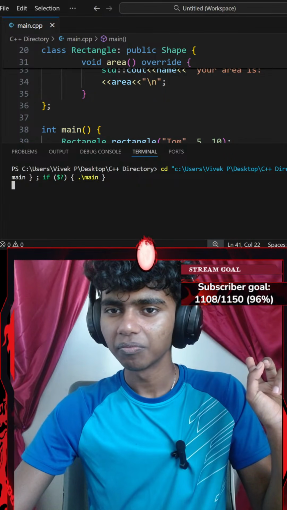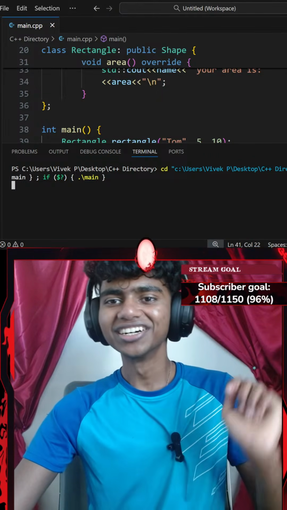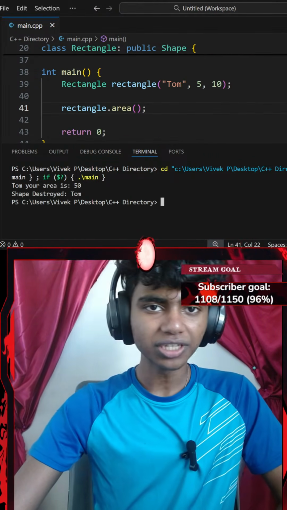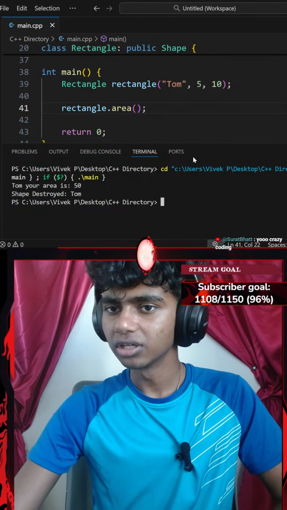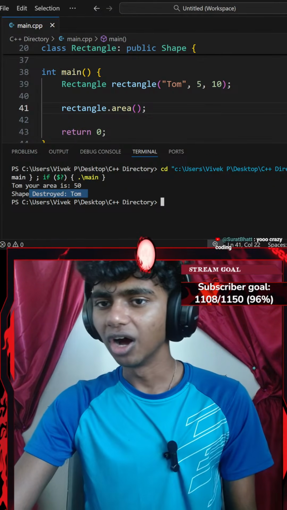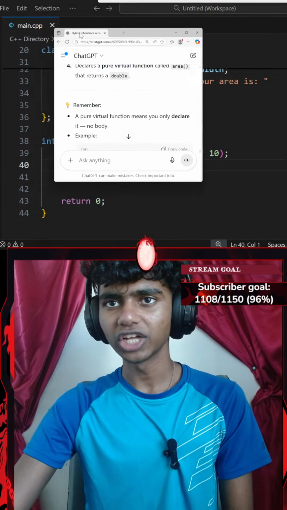Honestly, guys, isn't anything displaying? Hold up, let me check if any other tab is open in VS Code. Oh, there we go. Tom, your area is 50. Shape destroyed, Tom. Okay, perfect. Now let's go with Control-C, copy that, and paste it into ChatGPT here.